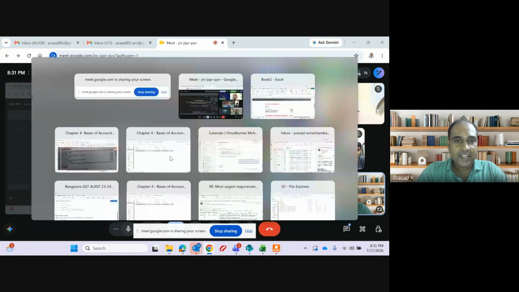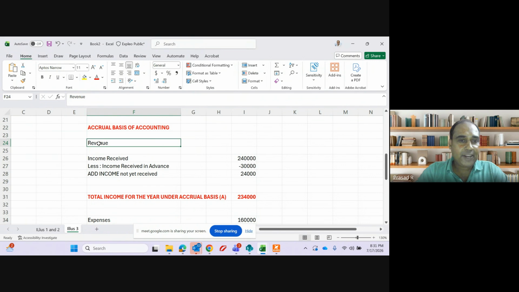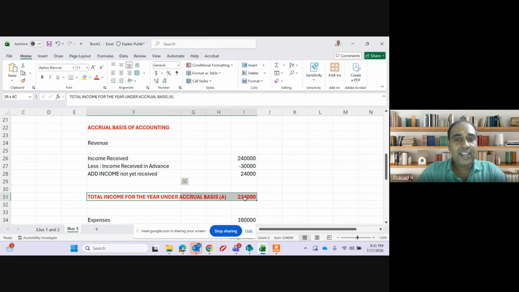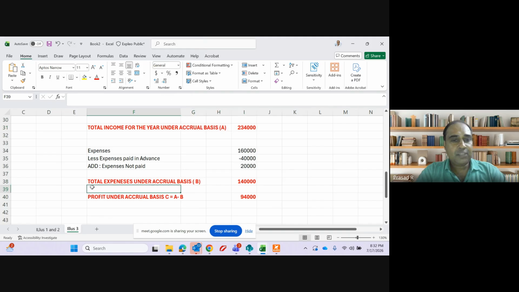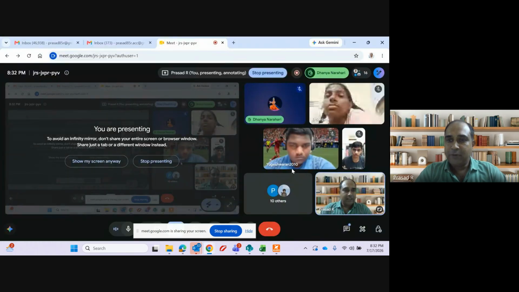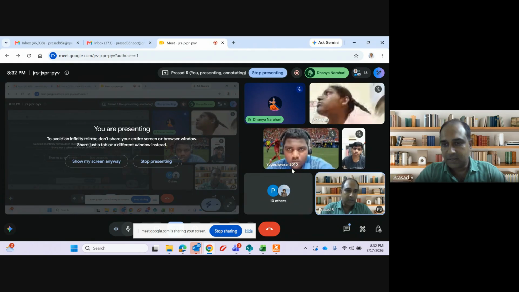Clear? Then revenue, what I have added, what I have reduced, and total income for the year under accrual basis, point A. Total expenses under accrual basis, point B. Profit under accrual basis, C equals A minus B. If you use this format, you will get full marks.